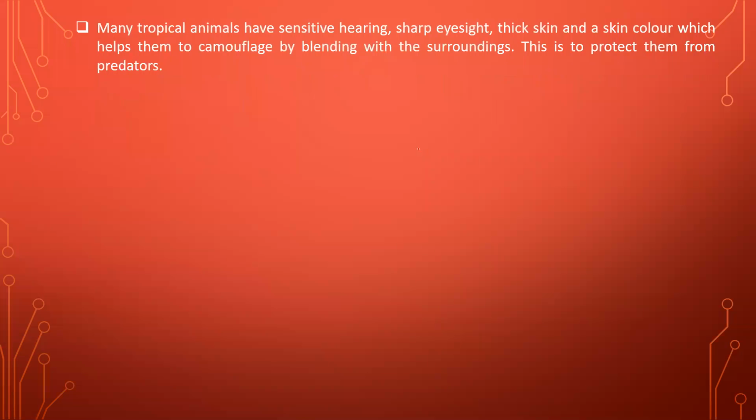Now if we move to the next animal, many tropical animals actually have sensitive hearing, sharp eyesight, then thick skin and skin color, which actually helps them to camouflage by blending with the surroundings. Now, if you consider the meaning of this statement in Marathi,